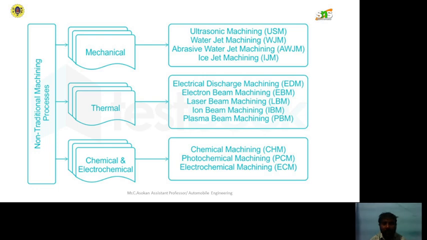And the final one, chemical and electrochemical machining: chemical machining, photochemical machining, and electrochemical machining. These are the non-traditional machining processes.